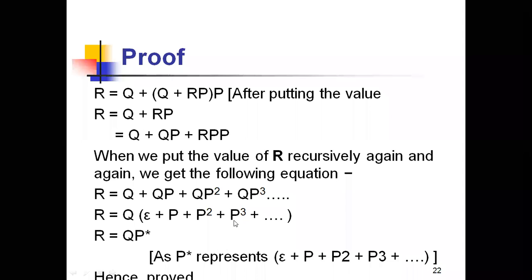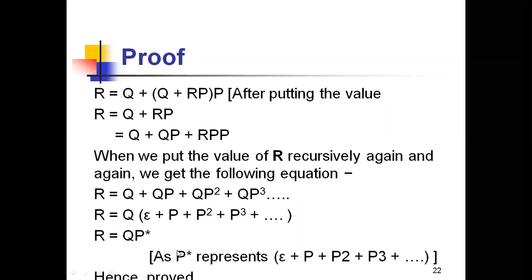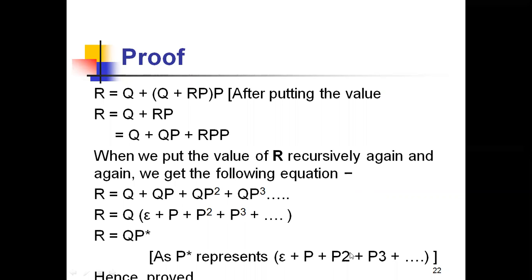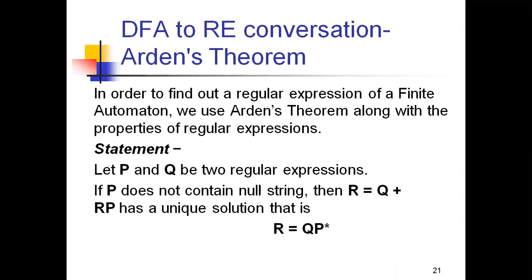single, double, triple like that. Then automatically it becomes P star. So R is equal to QP star. P star represents epsilon plus P plus P square plus P cube, and so on. So this is the way of proving the statement of Arden's theorem.